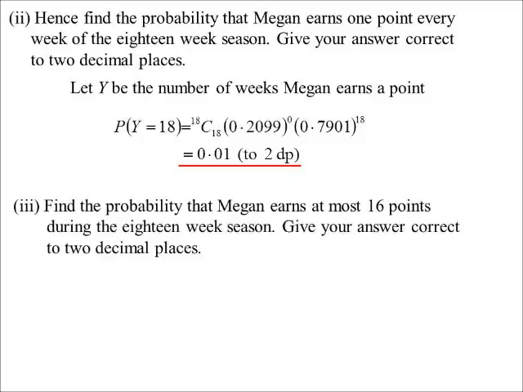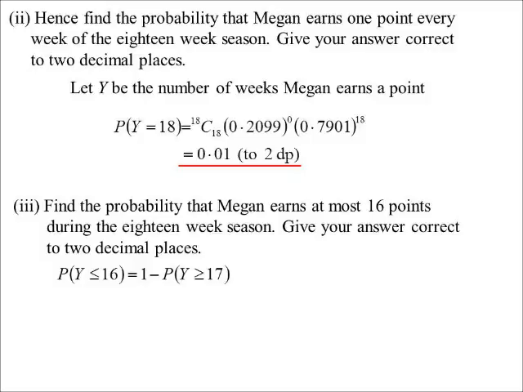All right, final part of the question. I think this is the final part of the question anyway. Find the probability that Megan earns at most 16 points during the 18-week season. 16 points out of an 18-week season. She's either going to get 1 point each week or 0 points each week. So what we're basically saying is that Y has to be less than or equal to 16.